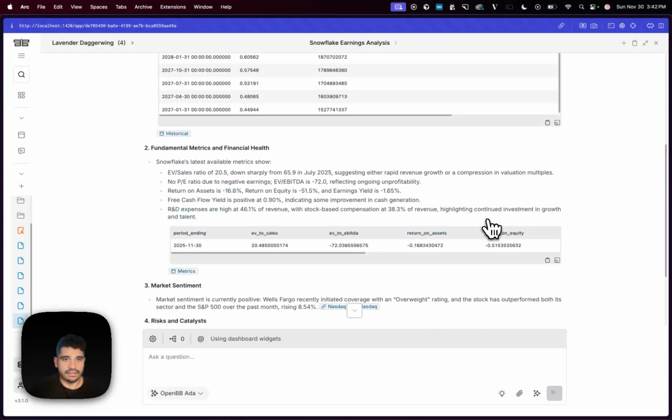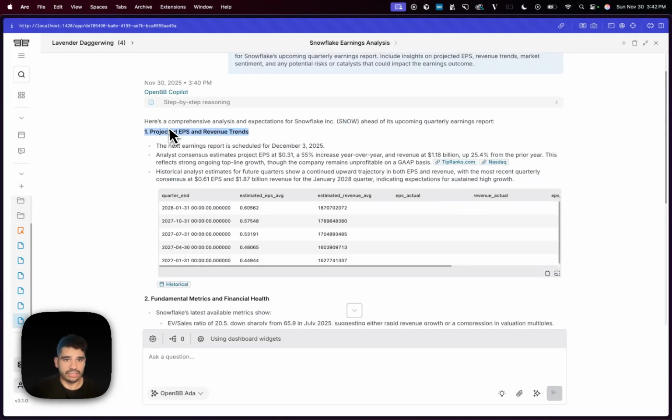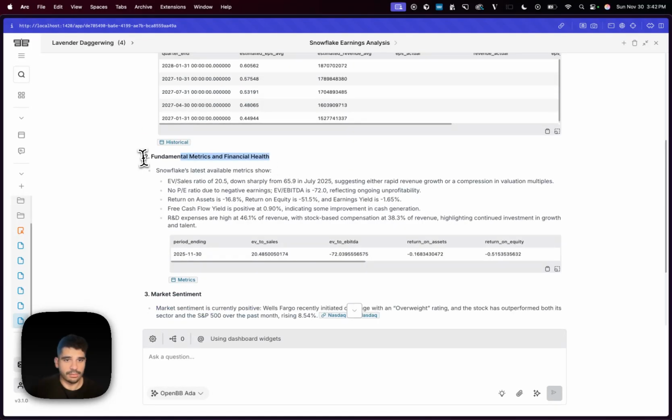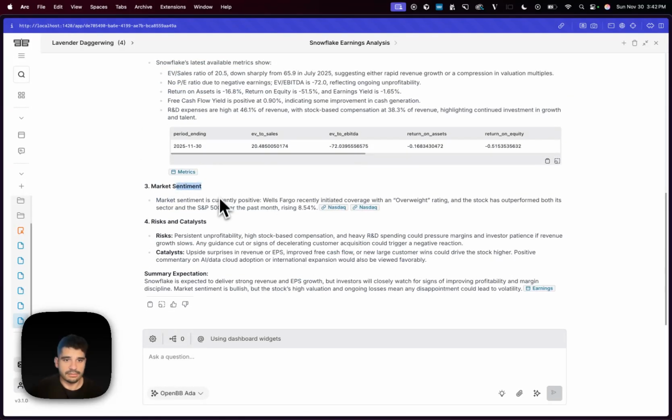And then you have this final report with all the data: projected EPS and revenue trends, fundamental metrics and financial health, market sentiment, risks and catalysts, and summary expectation. Snowflake is expected to deliver strong revenue and EPS growth, but investors will closely watch for signs of improving profitability and margin discipline. Market sentiment is bullish, but the stock's high valuation and ongoing losses mean any disappointment could lead to volatility. And then you always have the citations of where this data is coming from.